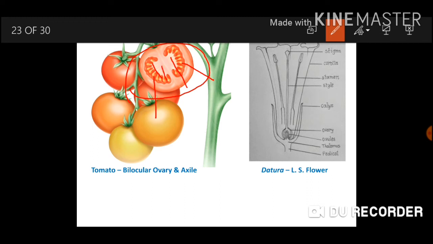So why am I showing this tomato fruit to you? Because you know that after fertilization the ovary is transforming into the fruit. Therefore whether you take the transverse section of the ovary or fruit, the arrangement is the same. The ovules will become seeds in the fruit.